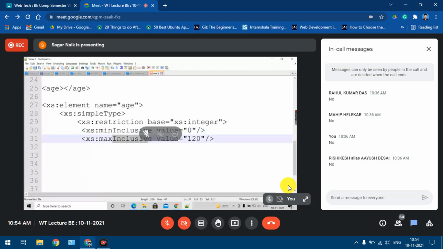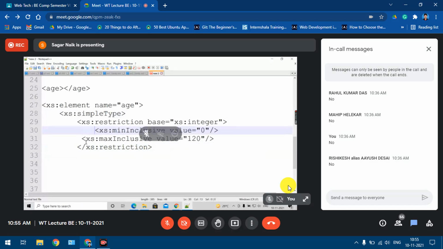Okay. Now I'll close all my elements. This element is already closed, this element is already closed. So which element will I close now? This element, restriction. So I'll say xs:restriction. Now which element do I have to close? The simple type element.